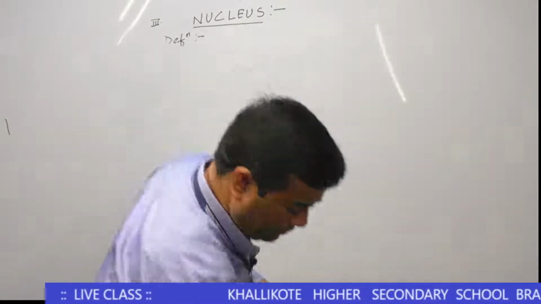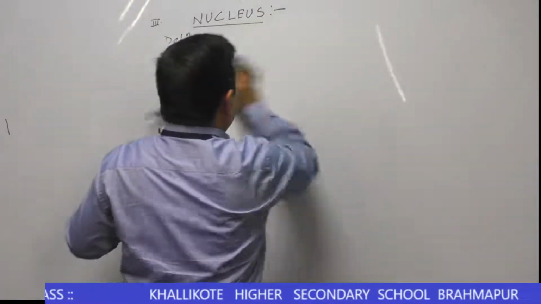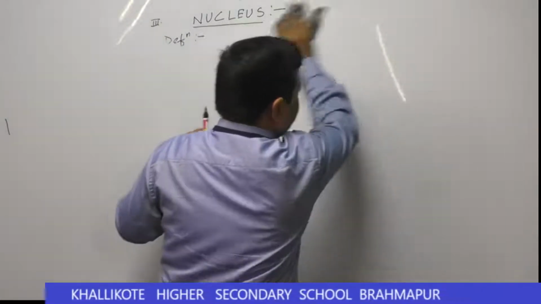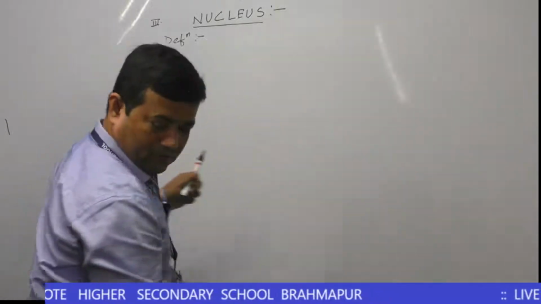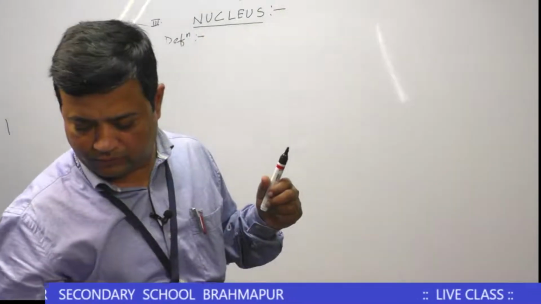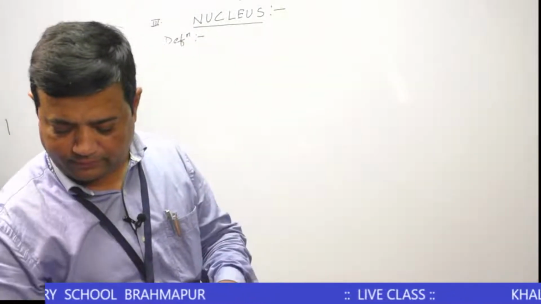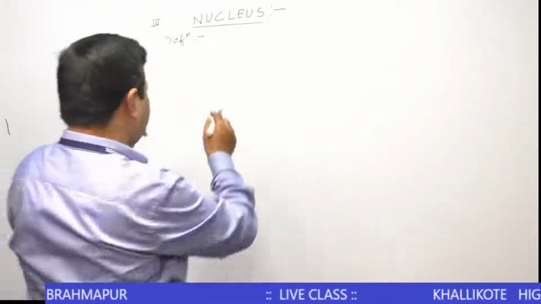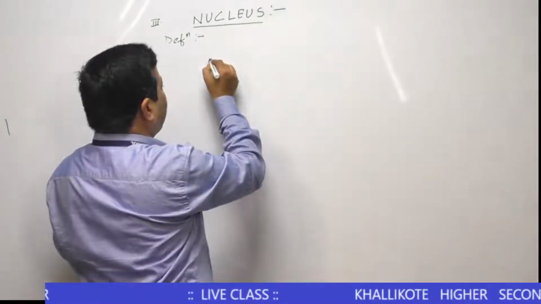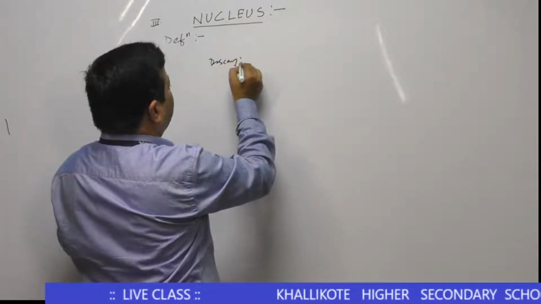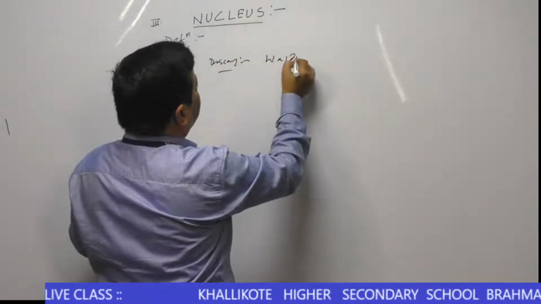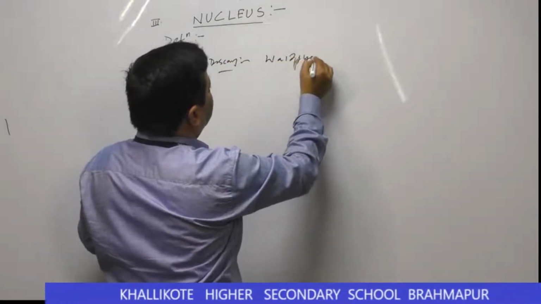First we have to know the discovery of the chromosome.